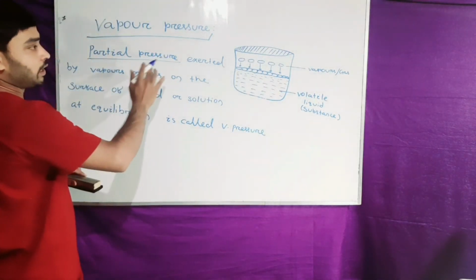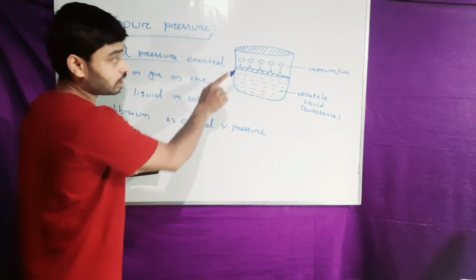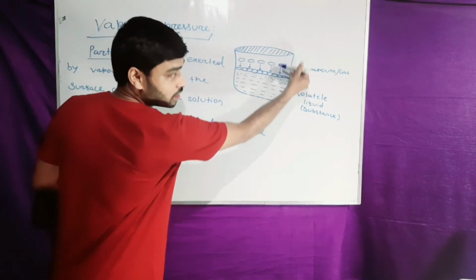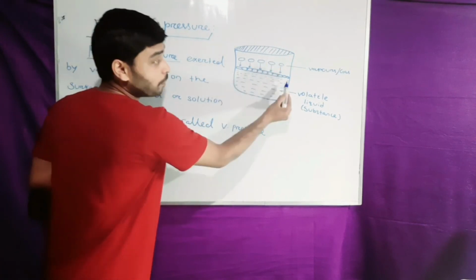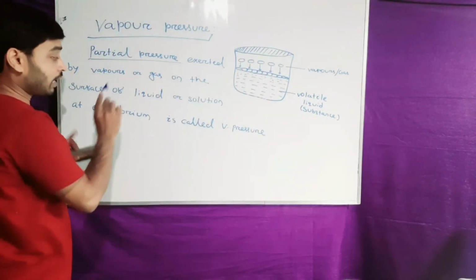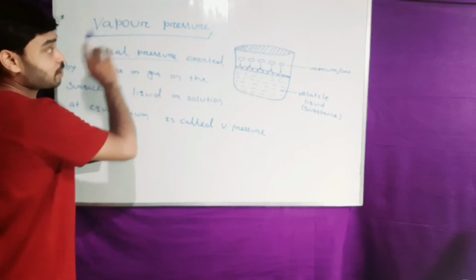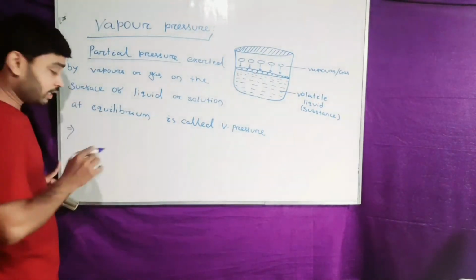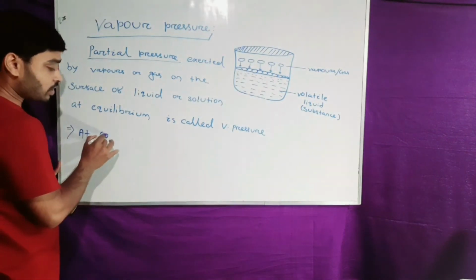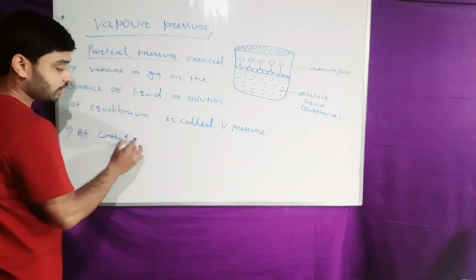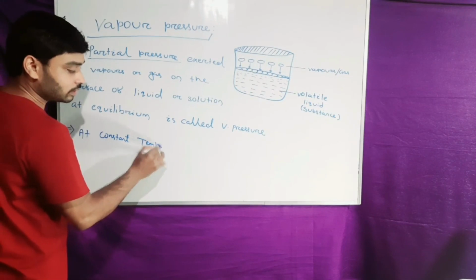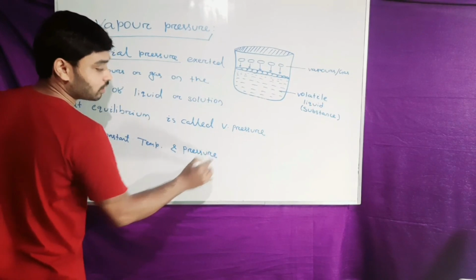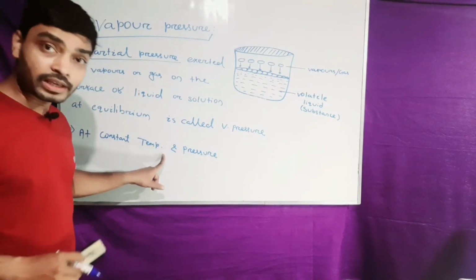So, again repeat the definition. Partial pressure exerted by the vapors on the surface of liquid or solution at equilibrium is called vapor pressure, and the vapor pressure is always studied at constant temperature and pressure condition. Always remember the condition during study.